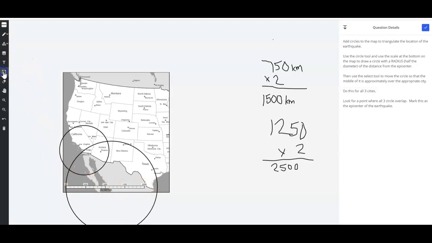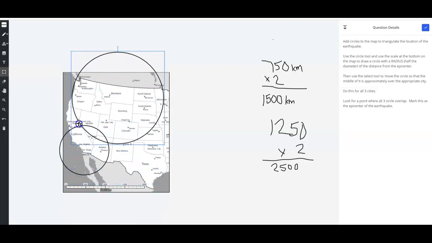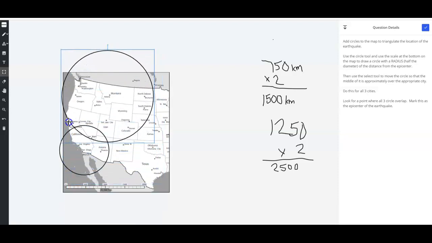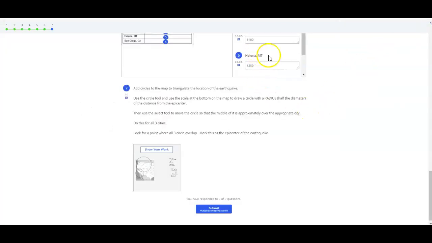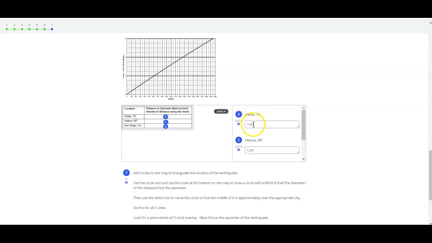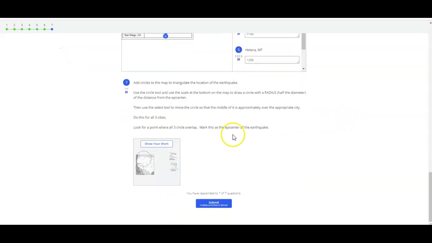I'm going to pick the bracket tool again to select the circle. And Helena, Montana is right over here. So I will move the center of the circle. And again, you're making an approximation, but that looks to be about the center there. And I'm going to go back to get our third point. And so the third point is Dallas, Texas, which is 1,100 kilometers. And that's what I calculated for the distance from the epicenter.